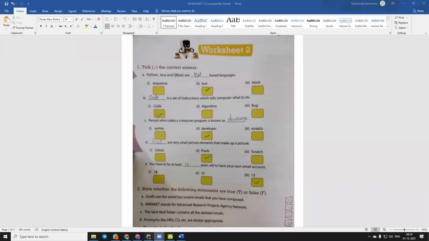So students, today we are going to discuss our worksheet 2. Let's start. First question. Tick the correct answer. Bit number A.